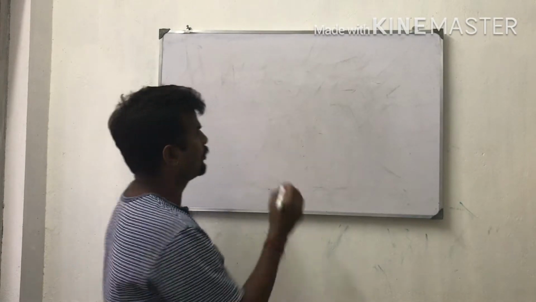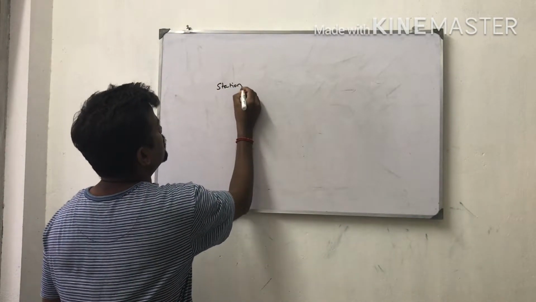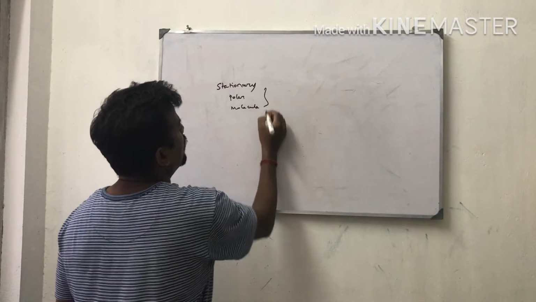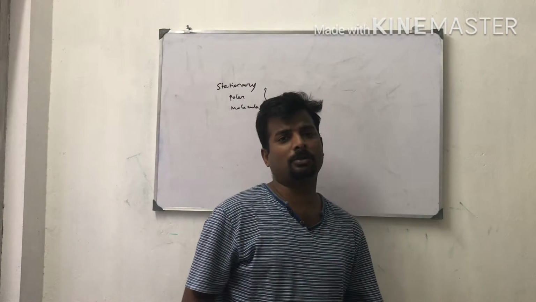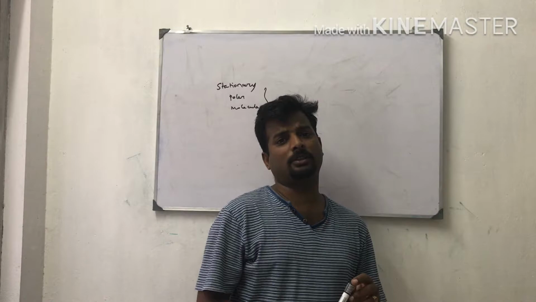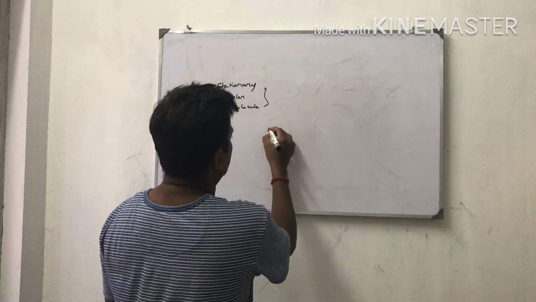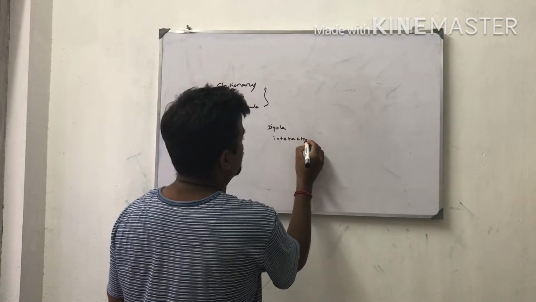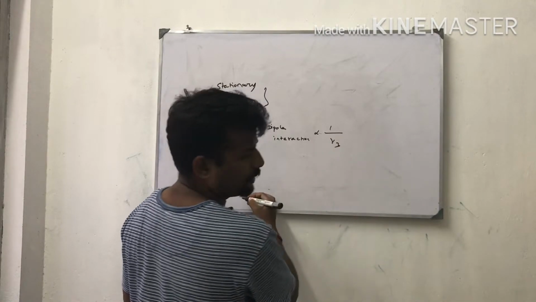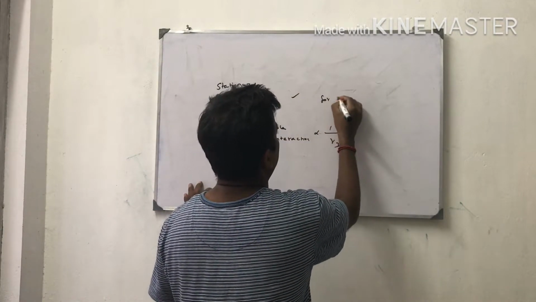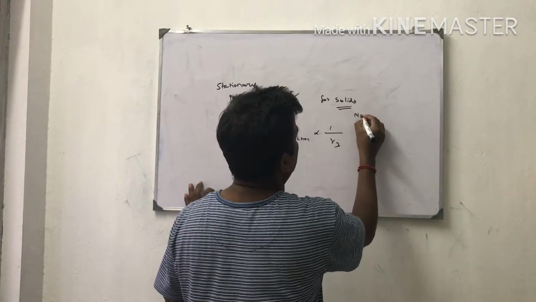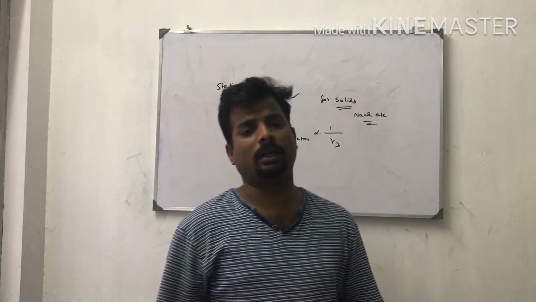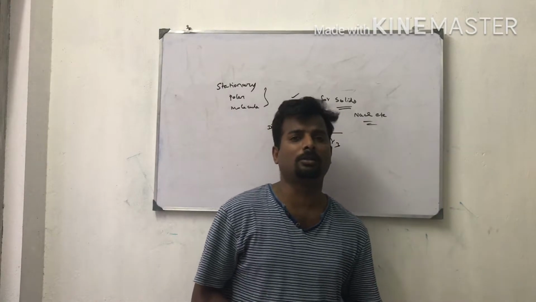For stationary polar molecules, dipole interactions are inversely proportional to the third power of the distance between the molecules. The equation is inversely proportional to 1 by R cubed. This is for solids such as sodium chloride. Stationary polar molecules like sodium chloride, or any molecule containing different charges, are polar molecules.